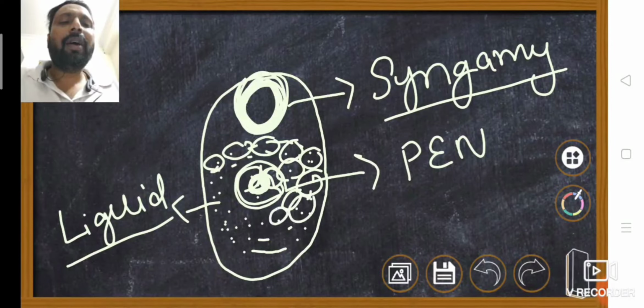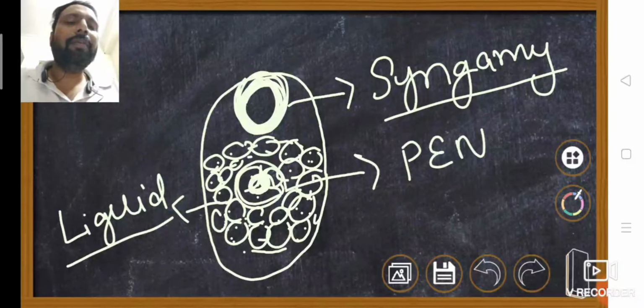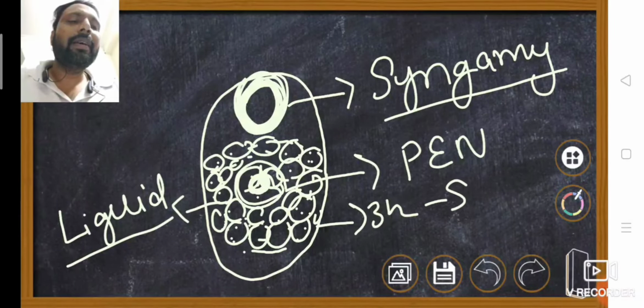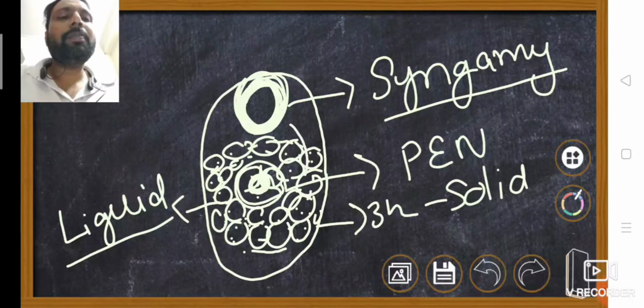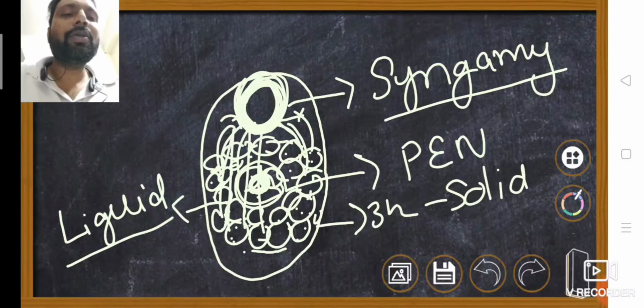After cell wall formation, it is called kernel or copra. This is copra, now in solid form. This triploid endosperm is in solid form. This endosperm supplies the food materials to the embryo.